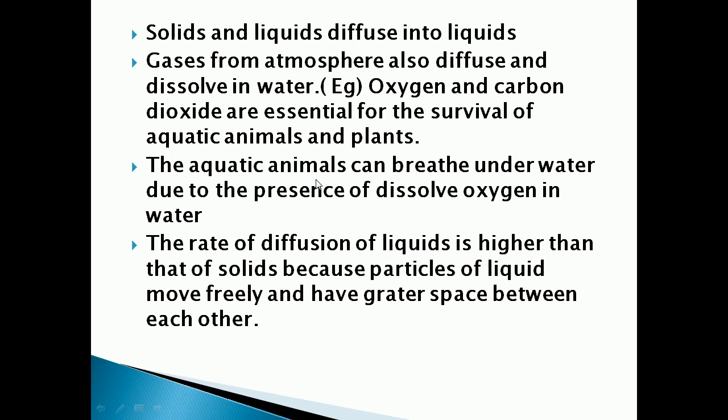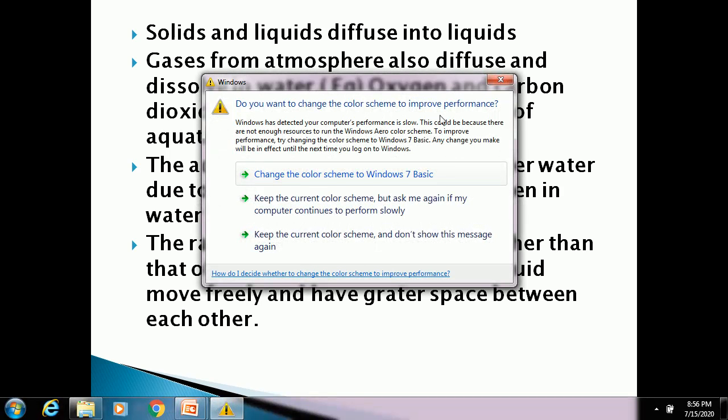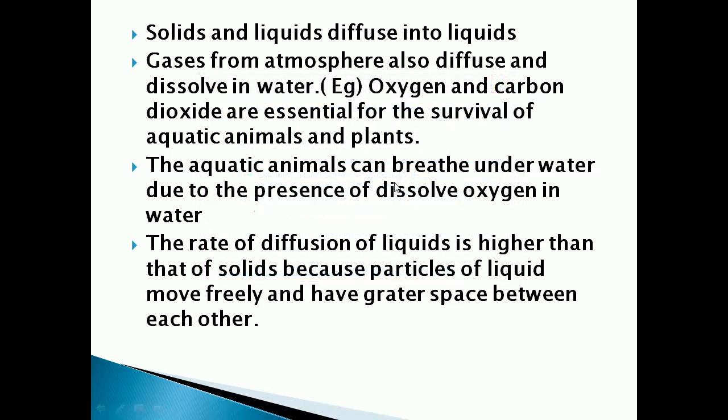You know what is meant by diffusion? Last class I explained: the intermixing of two matters. Intermixing of solid and liquid, or liquid and gas, or liquid and liquid. So here, the oxygen is diffused into the water present in the pond, lake or river and dissolved in the water, which forms the dissolved oxygen, which is taken by the aquatic animals and aquatic plants. Understood, children? So the rate of diffusion of liquid is higher than that of solid.